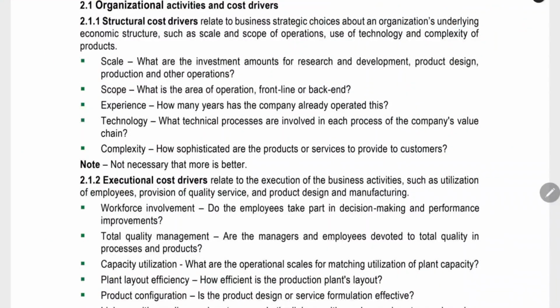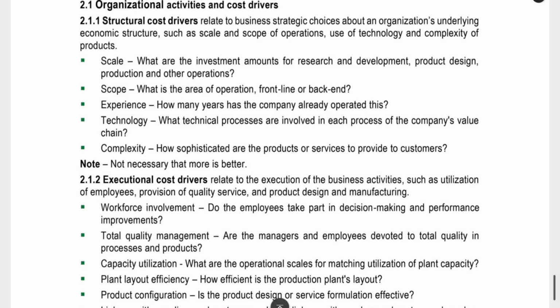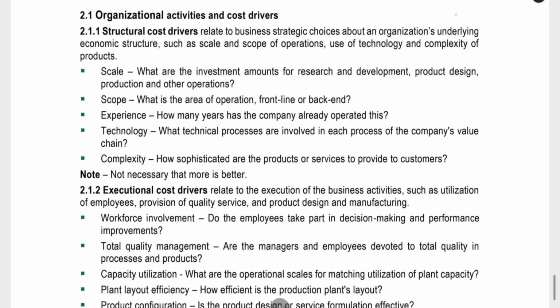Now, one thing in the structural cost driver is that the factors here, scale, scope, experience, everything, are based on the economic structure of the organization. For example, what is the structure of an organization? How much machinery are they using? At what scale are they operating? What is the technology they are using? What is the complexity of their product? These and all come under the structure of the organization, the basic structure upon which the organization is built. Those activities come under the structural cost driver.